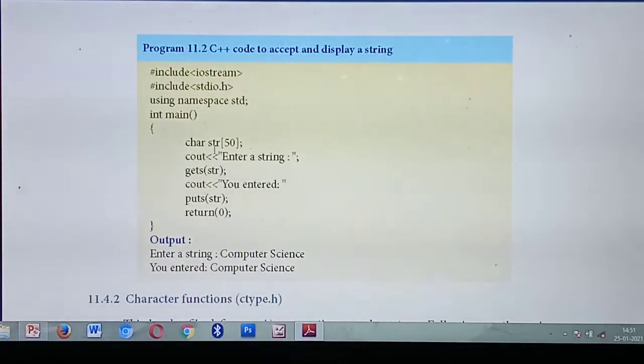Understood? Okay. So here you are giving enter a string. Here they have entered a string as computer science. See the last line, you entered string. The computer science string is taken by the function gets of str, and after that the entered string is stored in the variable str. Now you are displaying it with puts of str. So computer science. Understood?